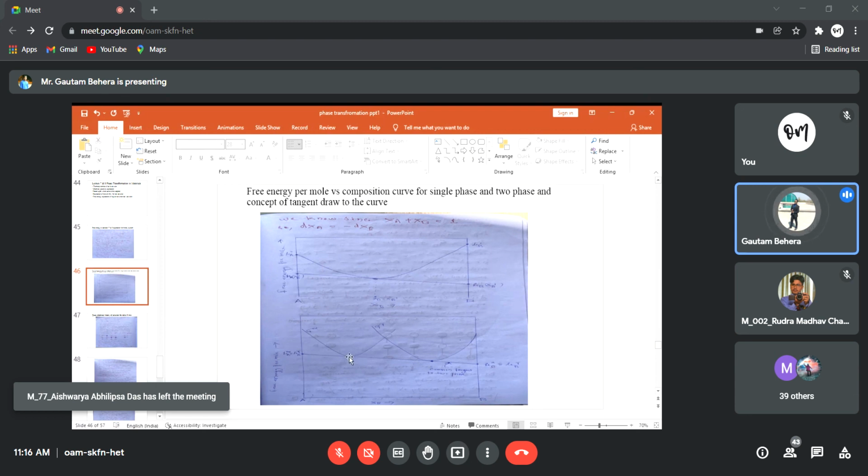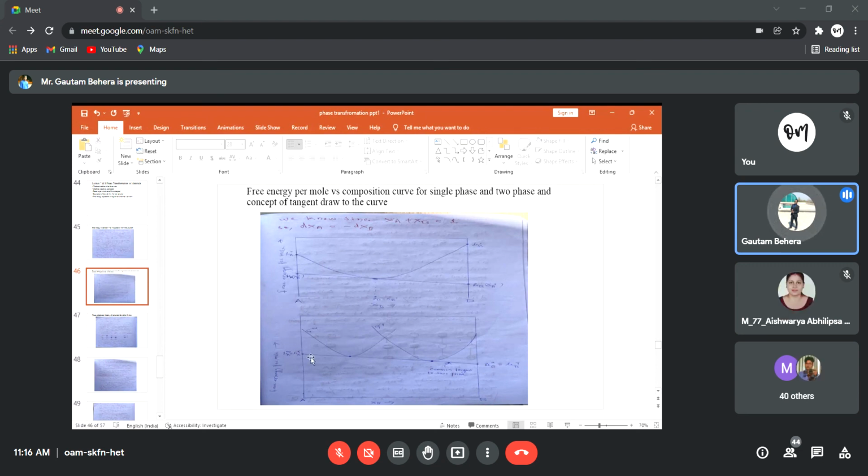These two points show the equilibrium compositions. This common tangent also intersects pure A and pure B, and where it intersects pure A, that is the chemical potential of A, and where it intersects pure B, that is the chemical potential of B. But since you have two phases, here I have written G alpha and here G gamma.